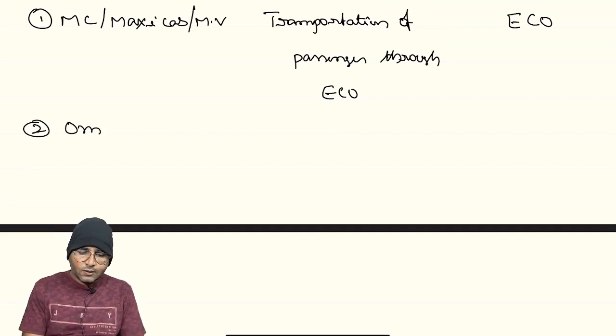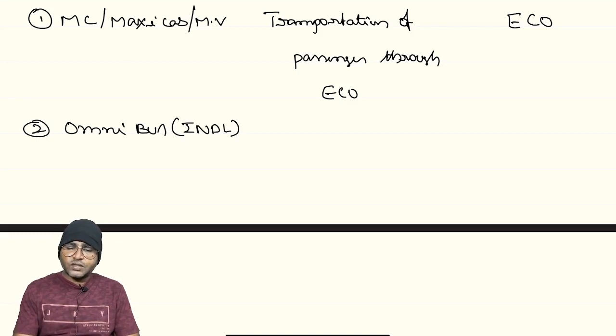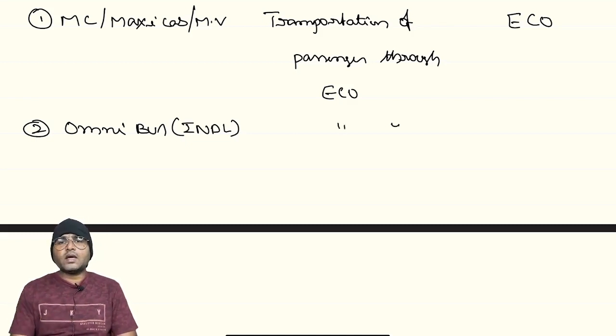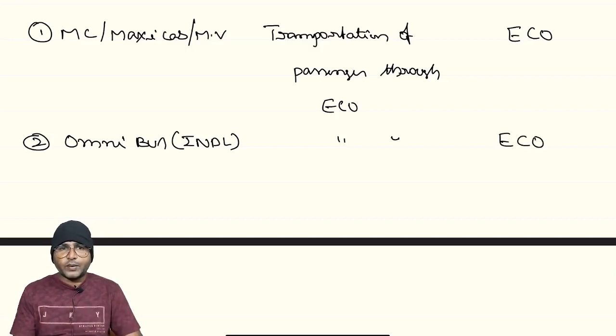Suppose the second situation, omnibus. The owner of the omnibus, let us assume, is an individual, right? Now, transportation of passenger services through e-commerce operator. Even in this situation, person liable for payment of GST is e-commerce operator.